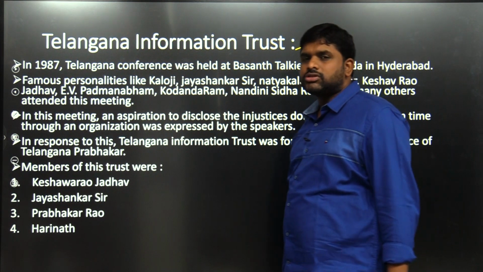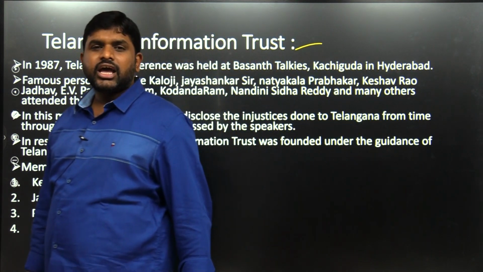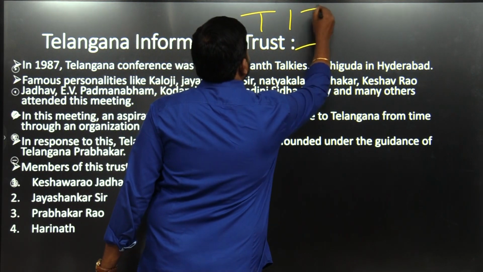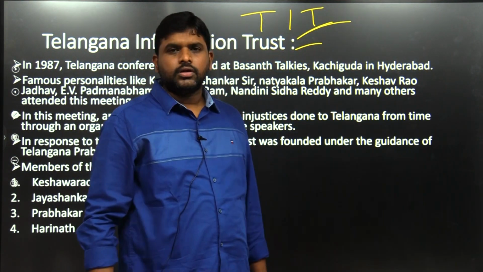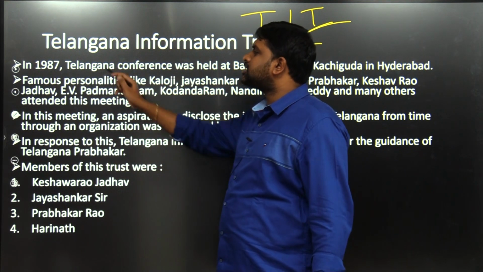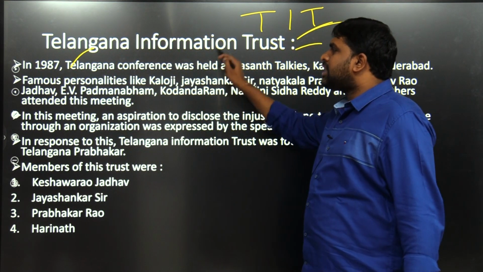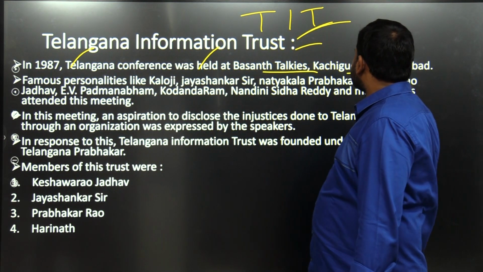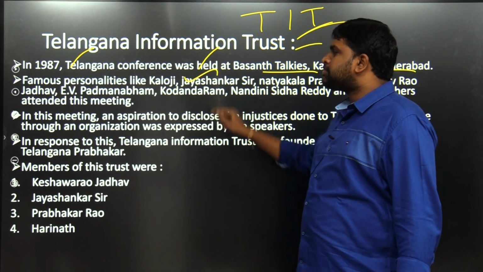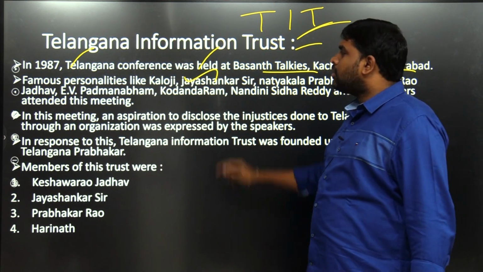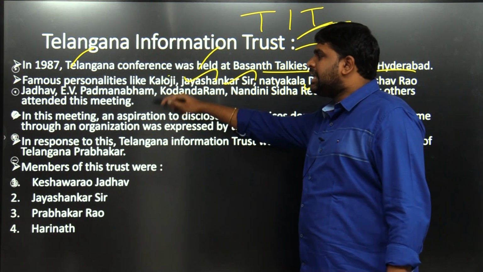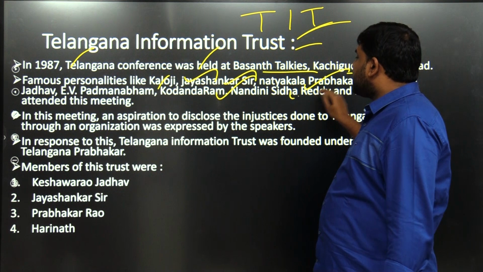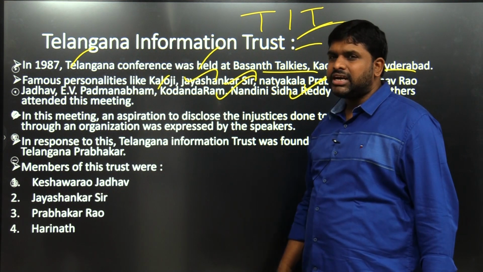In that, one civil society organization is the Telangana Information Trust. In 1987, a Telangana conference was held at Basant Talkies, Kachiguda in Hyderabad. Famous personalities like Kaloji Narayan Rao, Jaishankar, Natyakala Prabhakar, Keshavrao Jadhav, E.V. Padmanabham, Kodandaram, Nandini Siddhareddy and many others attended this meeting.